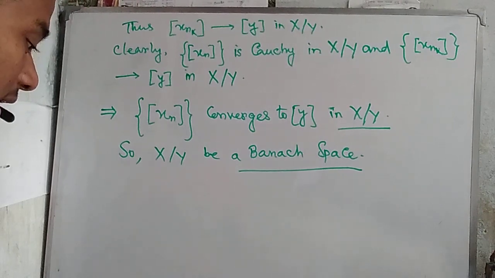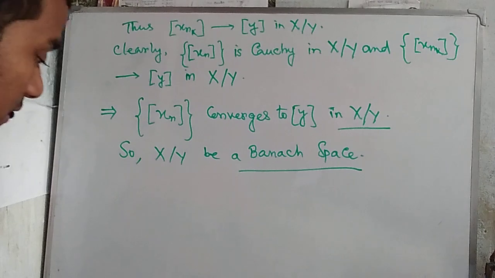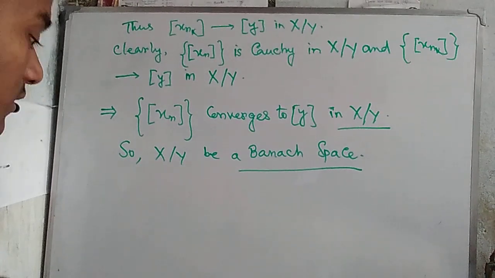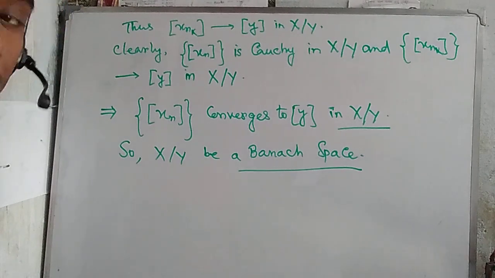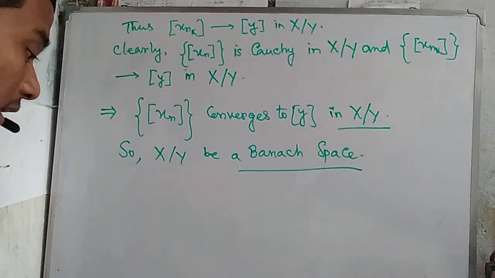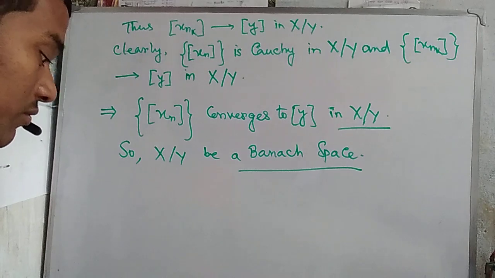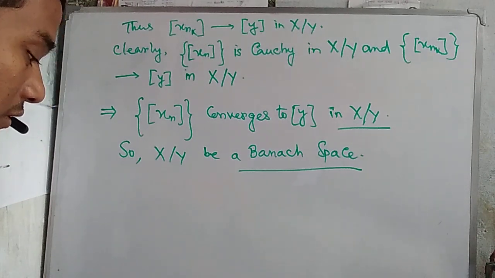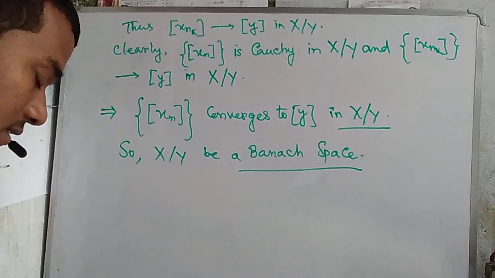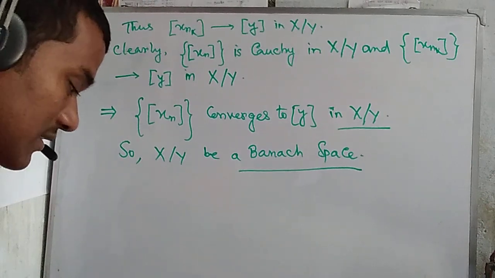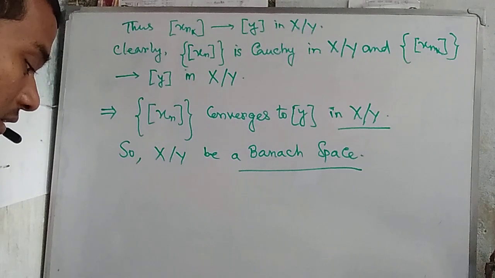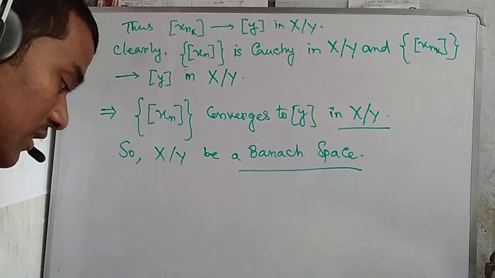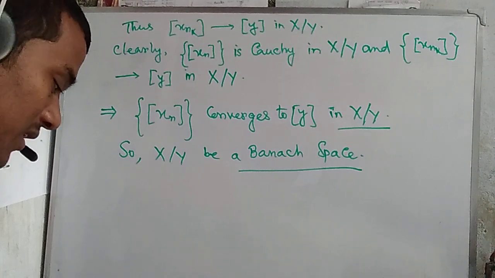So what happened here? Here too many difficulties arise. Okay, first we construct a Cauchy sequence in the quotient space, and then we write some subsequence of the Cauchy sequence, that means class x_n to class x_{nk}. Then we show this subsequence converges. How does this subsequence converge?